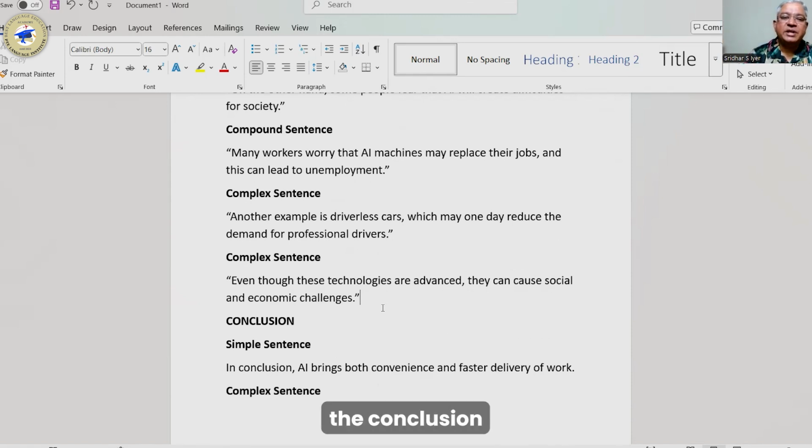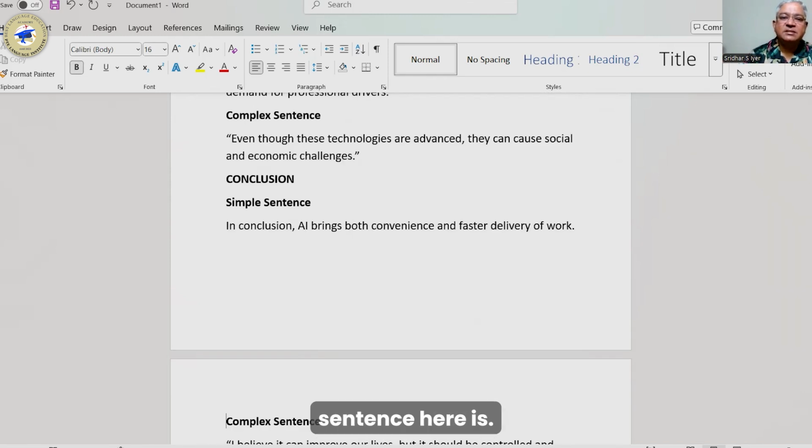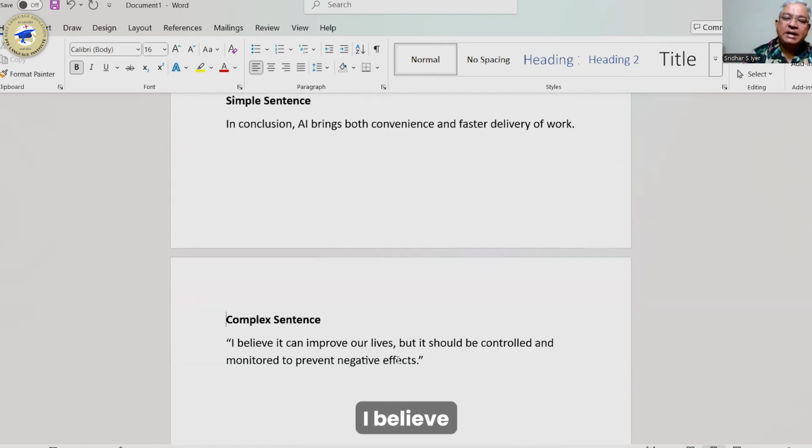So for the conclusion, I've written a simple and a complex sentence. The simple sentence here is, in conclusion, AI brings both convenience and faster delivery of work. And the complex sentence would be, I believe it can improve our lives, but it should be controlled and monitored to prevent negative effects. I wrote this essay with my students this morning, and I thought that I should also make a video to show you how to write a simple, a compound and a complex sentence.